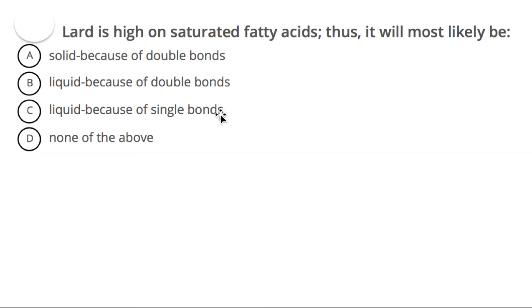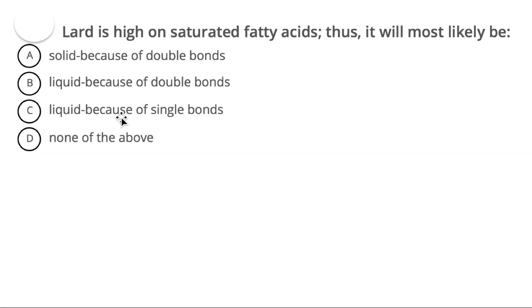But we have single bonds, right? So imagine that we are packing a whole bunch of single bonds, a whole bunch of saturated fatty acids. That will make it very solid, right? Because you're aligning all of those single bonds. It will not be liquid. It will not have any fluidity.